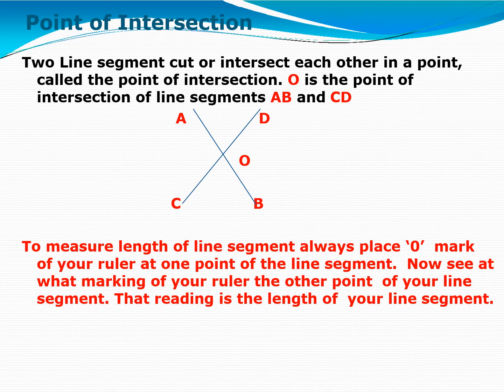AB and CD are two line segments, and these both lines cut at point O. To measure the length of a line segment, always place the zero mark of your ruler at one point of the line segment. Now see at what marking of your ruler the other point of the line segment lies. That reading is the length of your line segment.